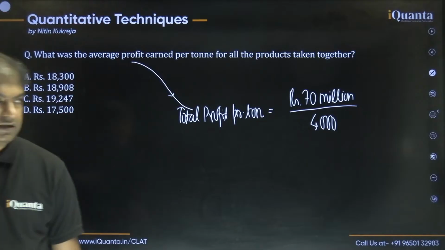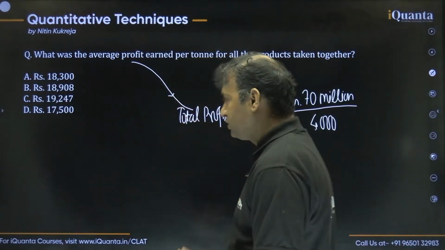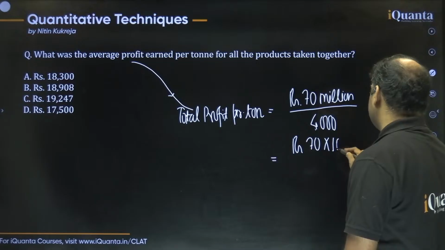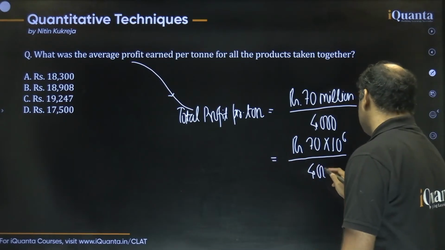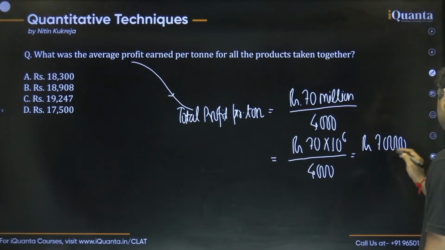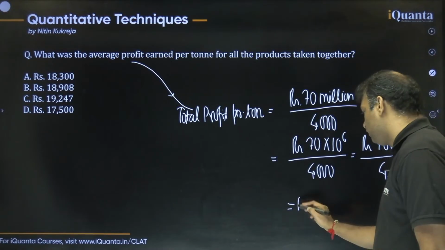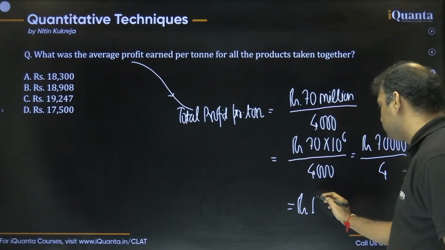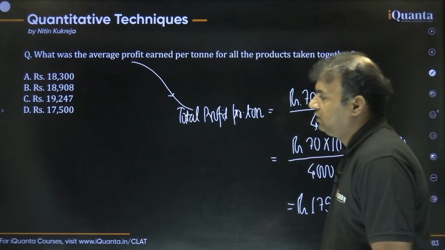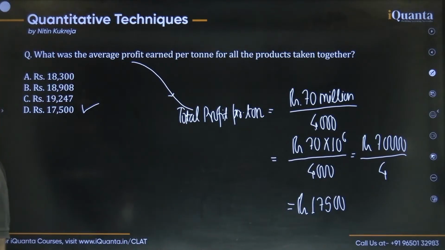All right, how do we calculate this? Fine, 70 million, see all the options are without the millions, right? So we just have to convert million into general numbers. So 1 million we know is 10 raised to the power 6. Divided by 4,000, so 3 zeros must cancel out. So in numerator 4 zeros should be left out, so we can say 70,000 should be there. And divided by 4 should be there, simple. So 70,000 by 4, right? Now 7 by 4 is simply 1, then this is 3, 7s are 28, then this is 2, 5s are, and then we can say double 0. So answer should be 17,500, which is nothing but option number D, right? Which is nothing but option number D. Okay, hope this is clear to all.